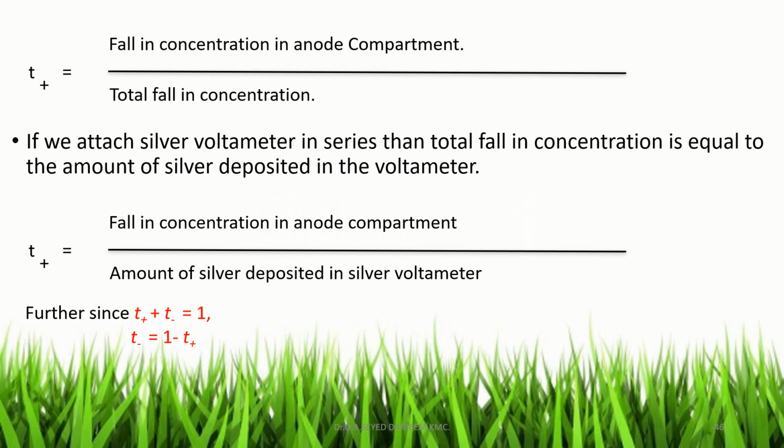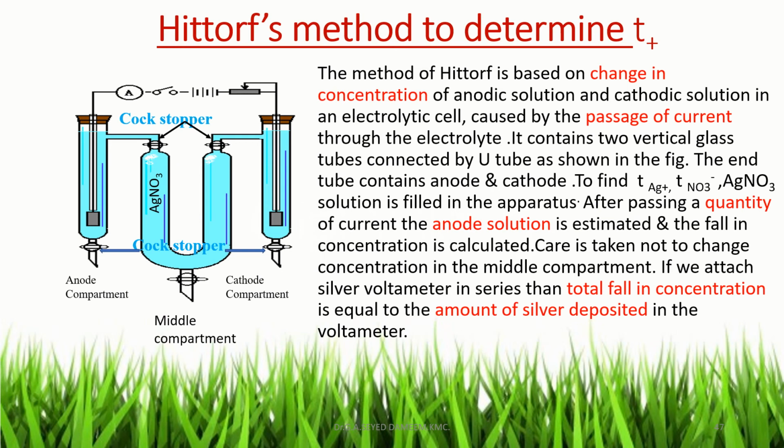So by knowing the value of transport number of cation, the transport number of anion is calculated using the formula T minus is equal to 1 minus T plus, because T plus plus T minus, transport number of cation plus transport number of anion, is equal to 1. Next topic is Kirchhoff's method to determine transport number of cation.